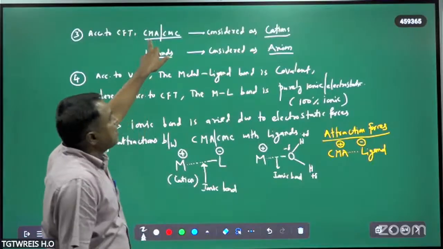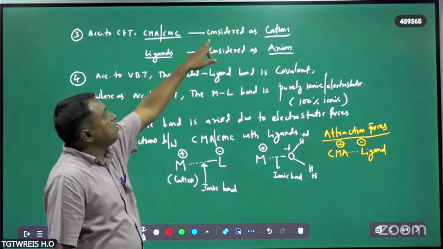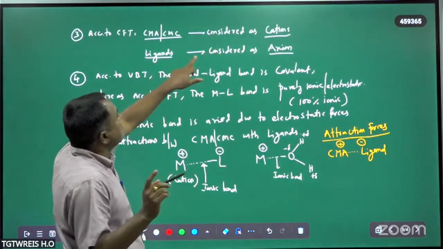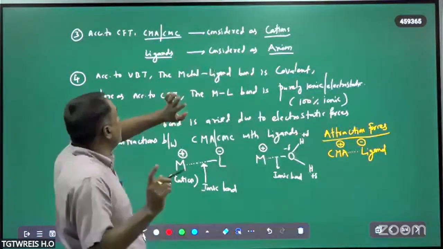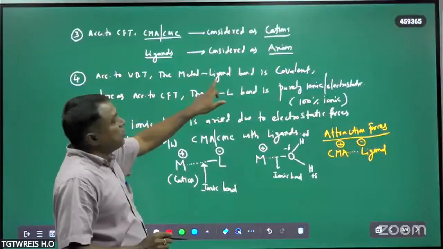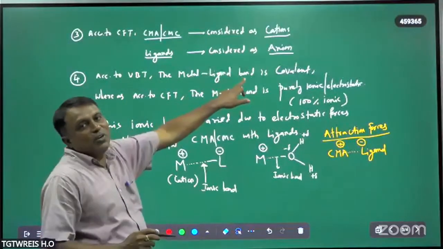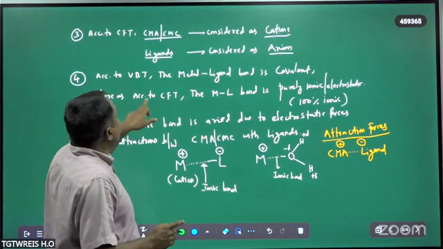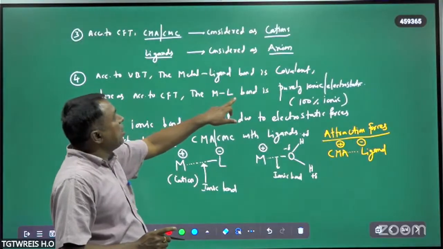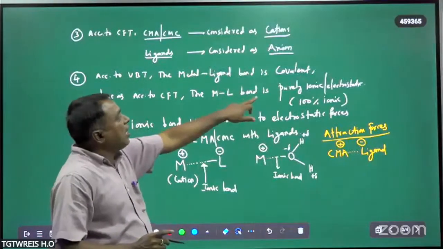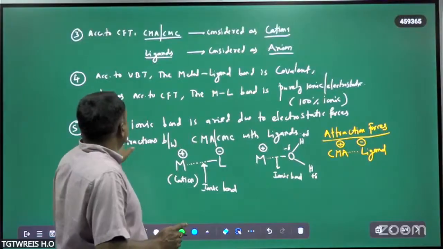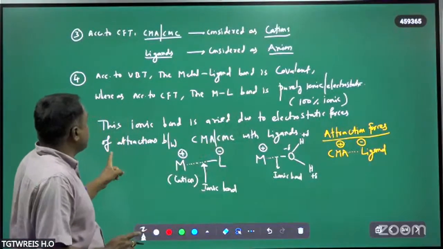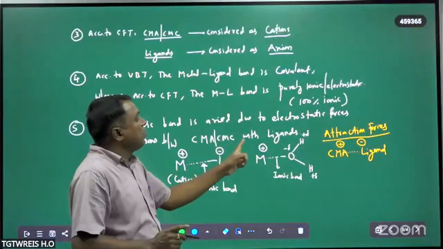According to crystal field theory, the central metal atom or central metal cation is considered as a cation, and the ligand is considered as an anion. These are very, very important. According to valence bond theory, VBT, the metal to ligand bond is purely covalent. But according to crystal field theory, the metal ligand bond is purely ionic or electrostatic. This ionic bond arises due to electrostatic force of attraction between the central metal atom and ligands.